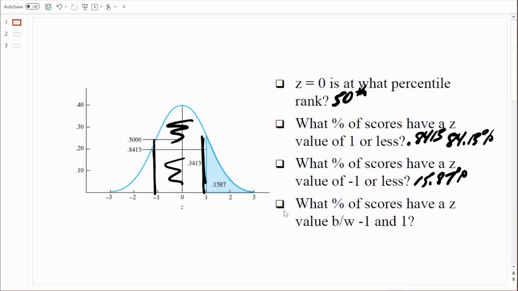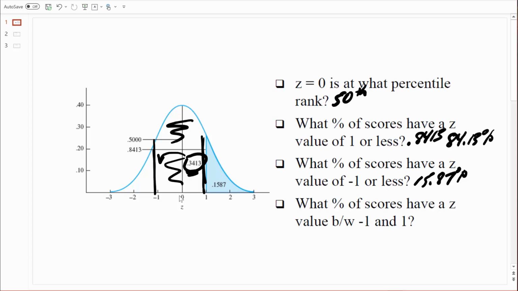Well, one thing that we see labeled that's really very helpful is this information right here. That z-table will tell me how much area there is from the mean to a z-score. And in this case, the amount of area from the mean to a z-score of 1 is about 34%. Well, that shows me half of what I'm trying to find. But remember, the other half of what I'm trying to find is the amount of area from a z-score of 0 to a z-score of -1. That's the exact same amount of area. So this value right here also applies to this section right here.